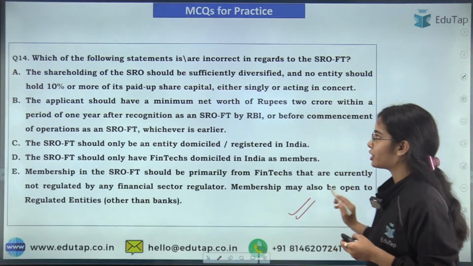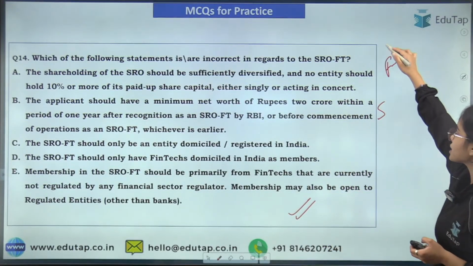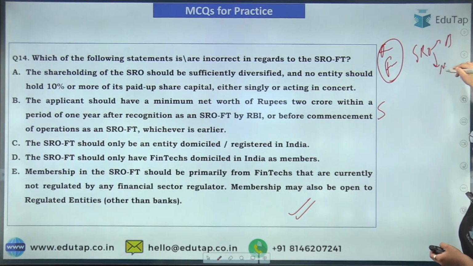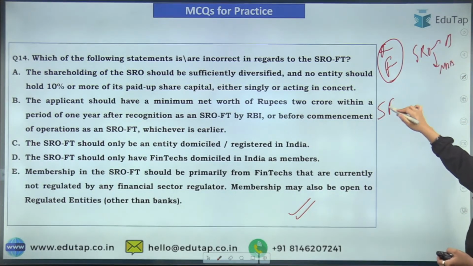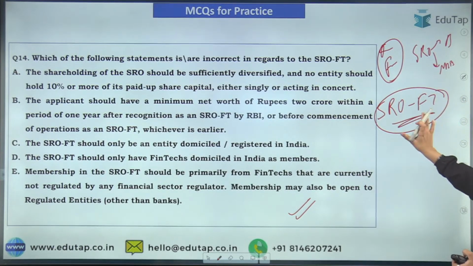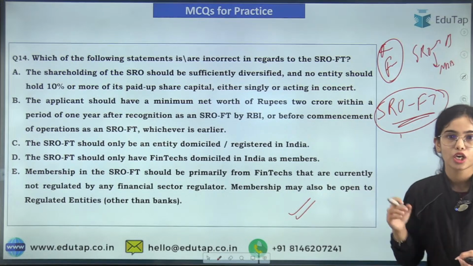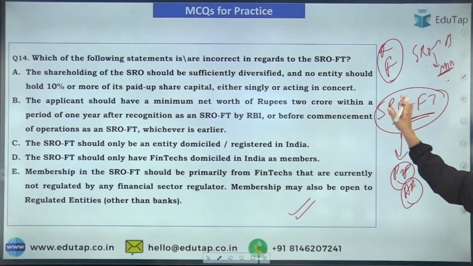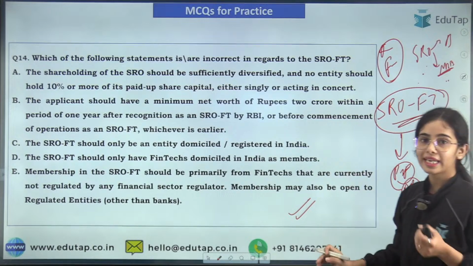Now try to answer this question. There is an omnibus framework that is for the SRO of the banks and the SRO of the NBFCs. Now there is another framework that is especially for the SRO fintech. So this question is regarding the SRO fintech. Some NBFCs can come under the SRO fintech, such as NBFC peer-to-peer lending as well as NBFC account aggregators. That's why the SRO NBFCs are going to focus on investment and credit companies, HFC and factors. So can anyone answer this?